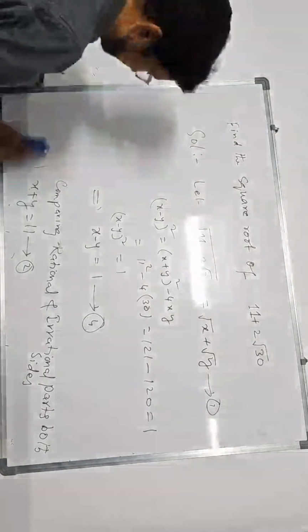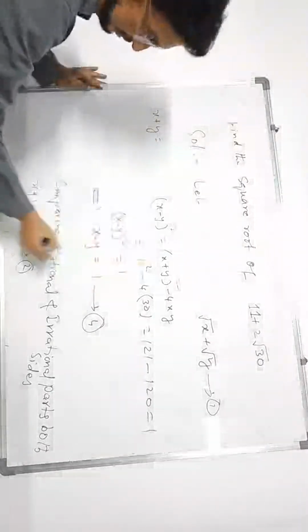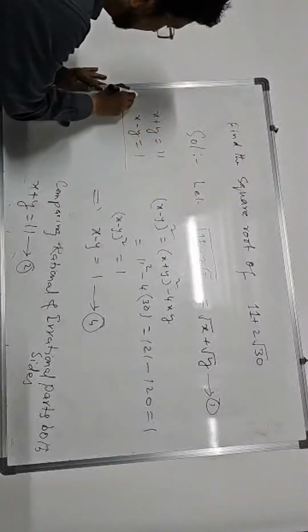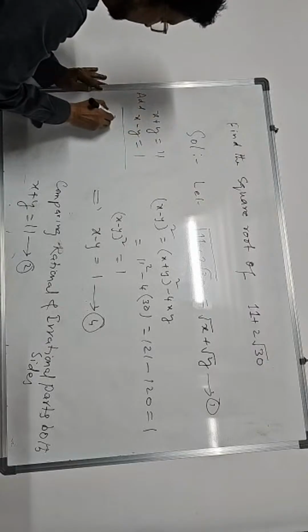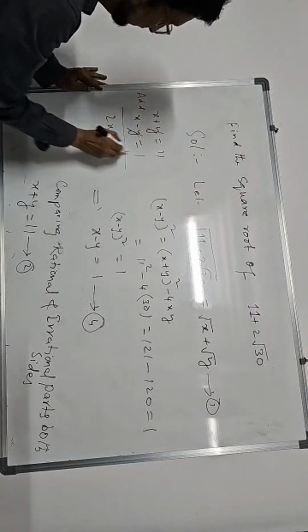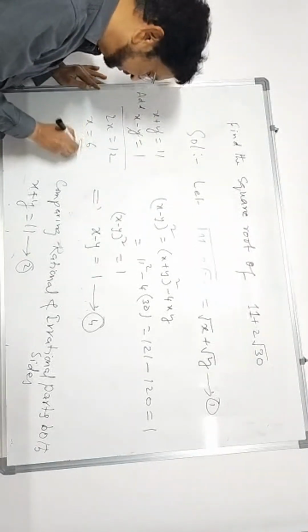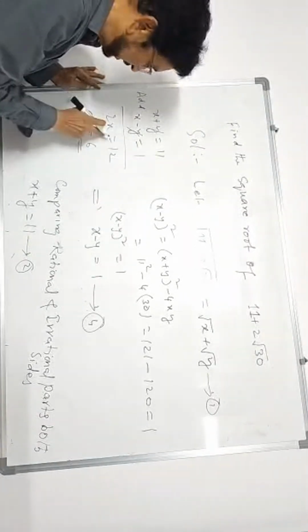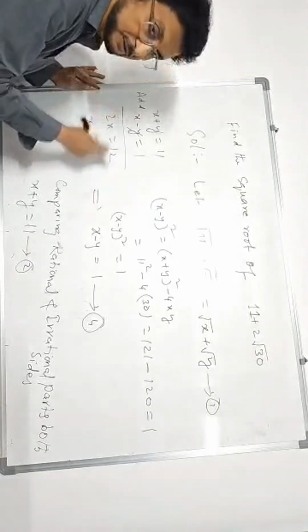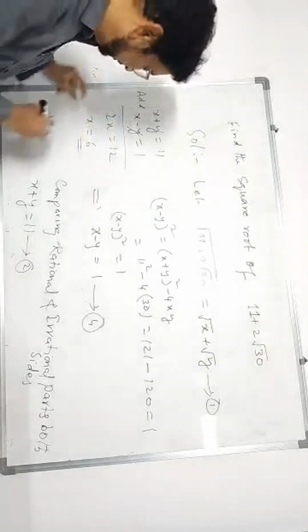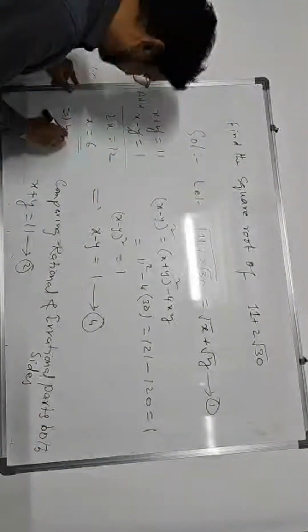It seems long but interesting it is. By guessing also we got the answer. x plus y is given as 11. x minus y we found is 1. Add them together: x plus x is 2x, and y cancels out. 11 plus 1 is 12. 2x is 12, so divide both sides by 2, and x is equal to 6. Then you will get y is equal to 5.